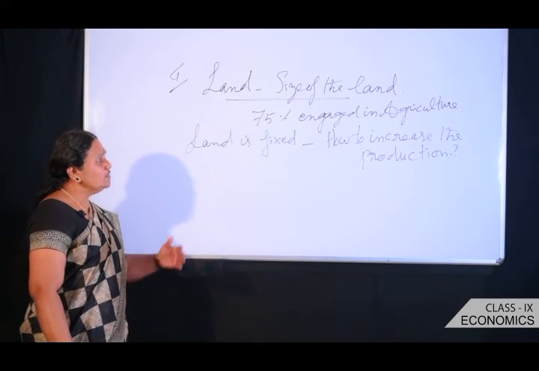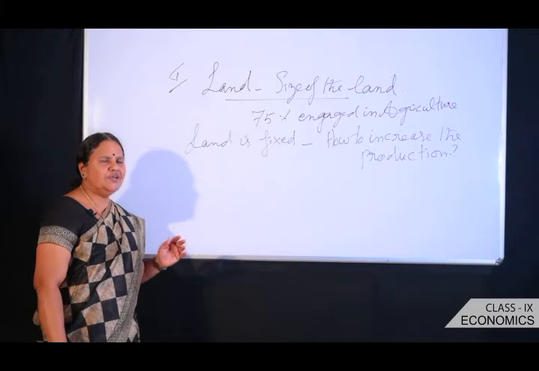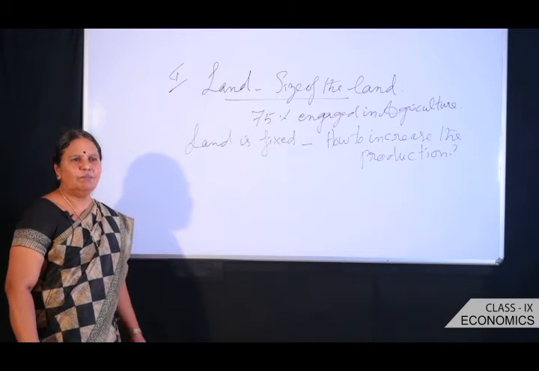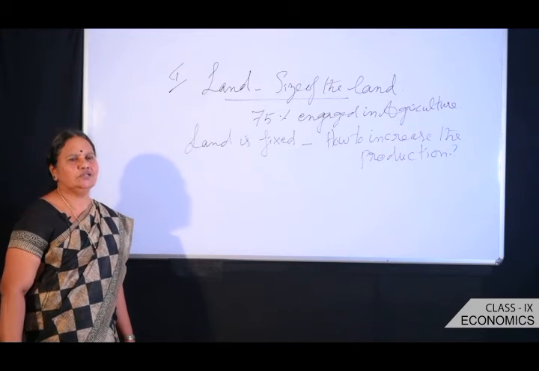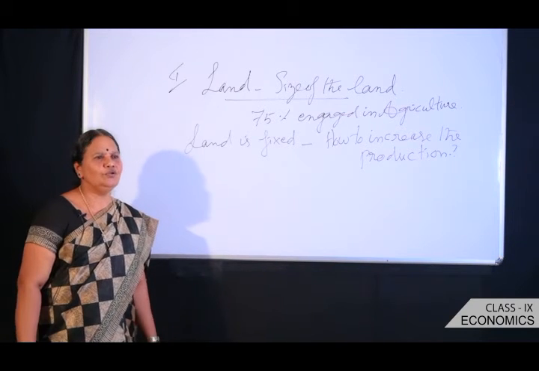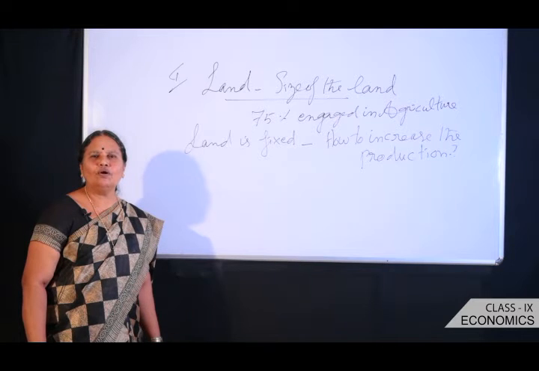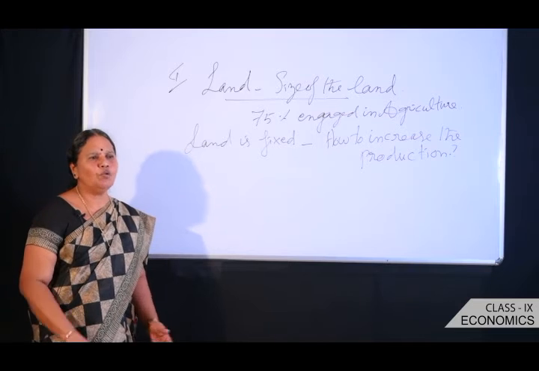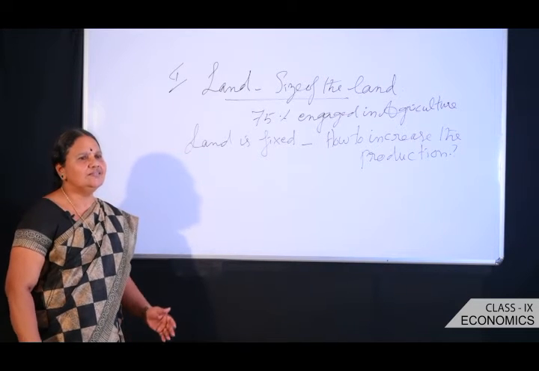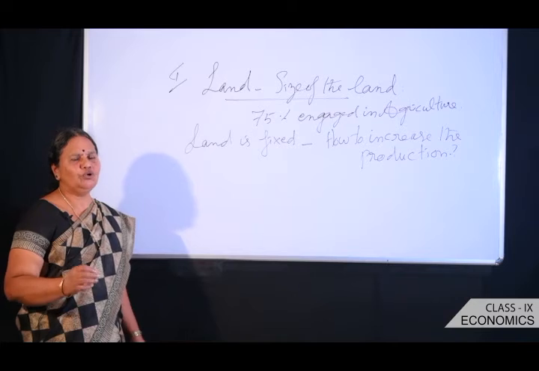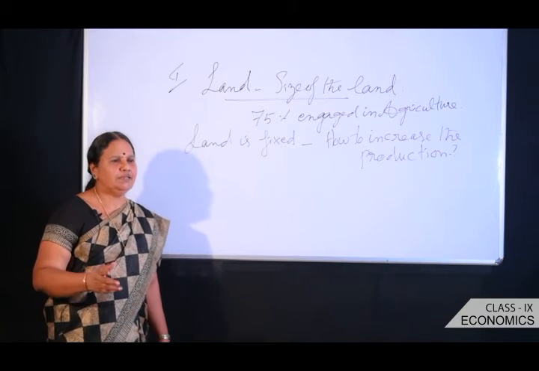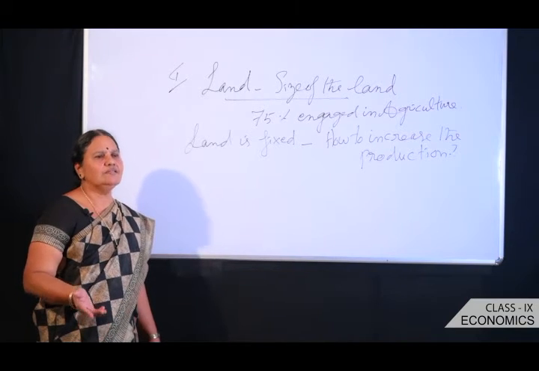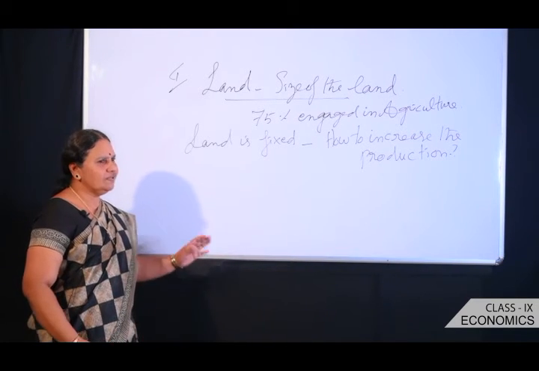Now let us come to the next part. Very, very important. Land is fixed. Nobody can change the size of the land. But we want to increase the production. Then what trick are we going to use? What magic wand do we have in our hands to bring more production from the same piece of land? There we have two beautiful techniques adopted by the people of Palampur. What are the two modern techniques they are using? Let us see through this clipping.